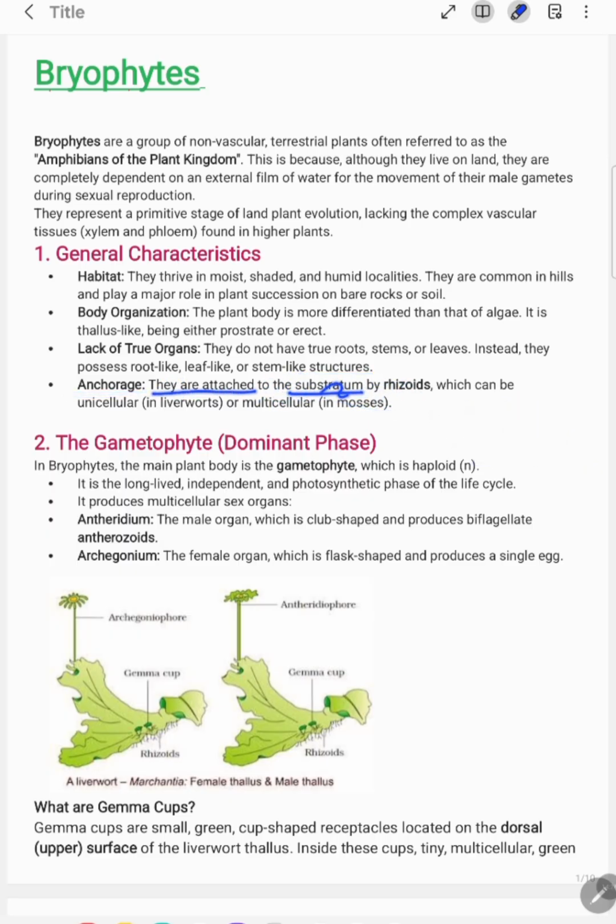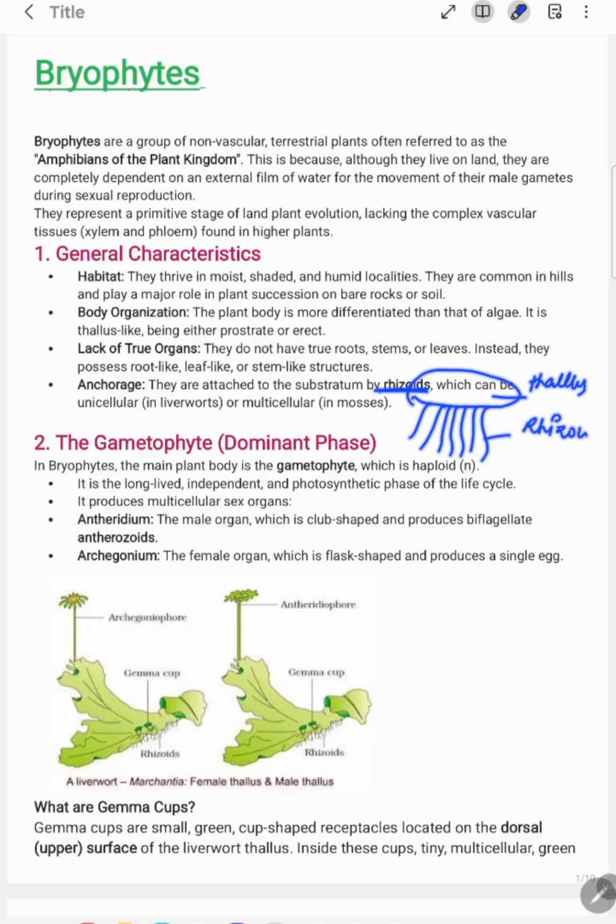So they are attached to the substratum by the rhizoids. They do not have roots. They lack roots. Instead of roots, they have rhizoids. Okay, what are rhizoids? They are fine thread-like structures present on the surface of the thallus.